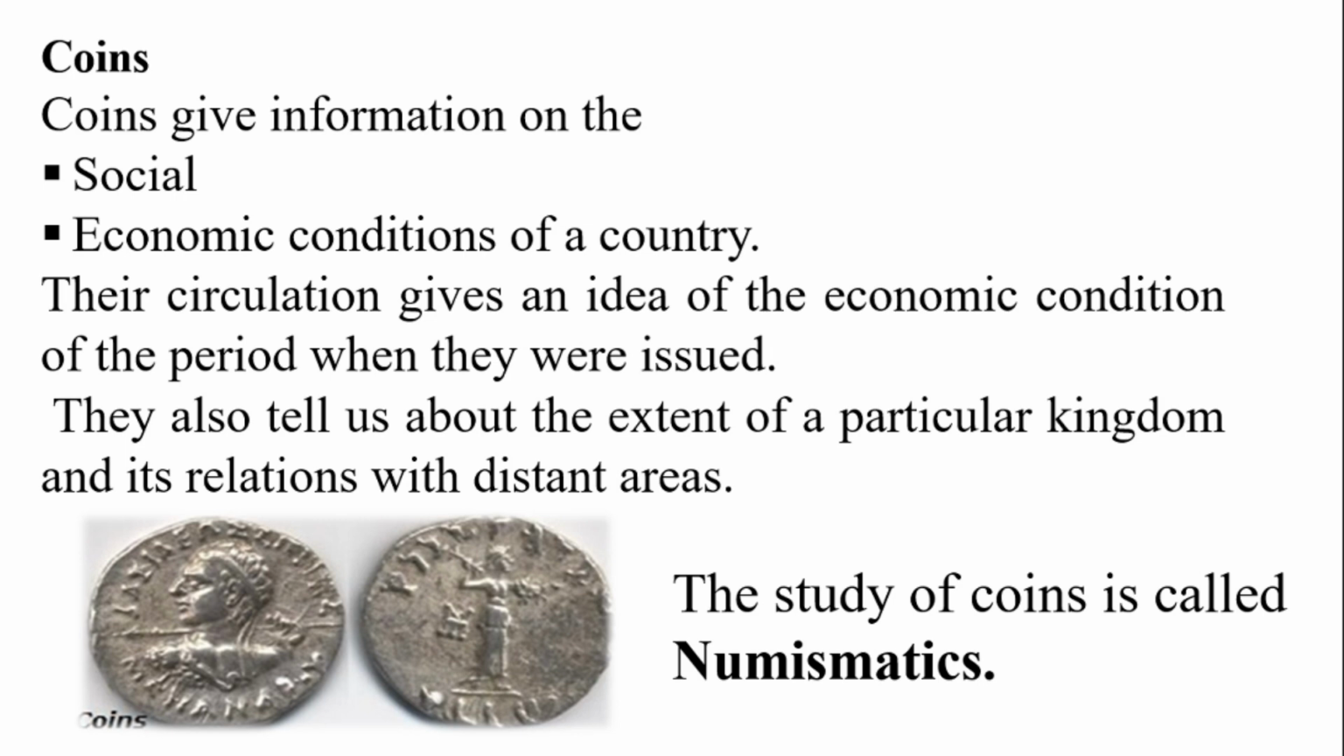Whereas with coins, archaeologists observe in which period these coins were established, and by analyzing the coins we can understand two things. One is the social and economic condition of the country. Each coin specifies the social and economic condition of the country and its circulation. That is, if a coin is circulated from one place to another place or another country, we'll be able to know the economic condition of the period and when the coin was issued.